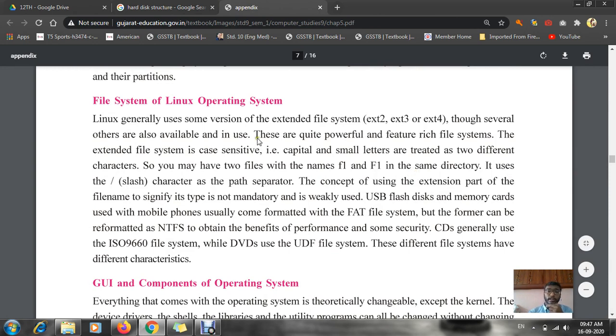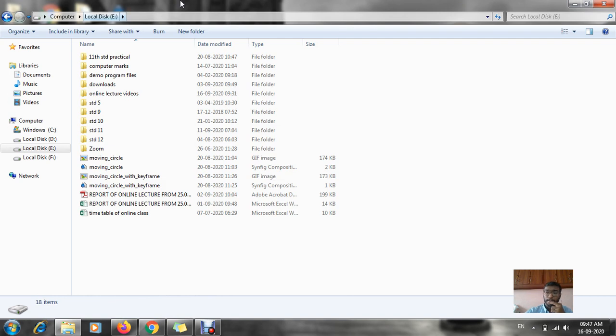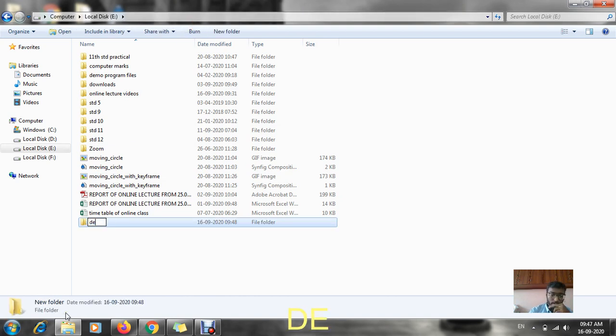Now suppose I have this same file. Over here they have given the example that you may have two files with the names small f1 and capital F1 in the same directory. They are saying that if I have the same file name, f1 f1, see, over here I am going to create a folder, demo folder.